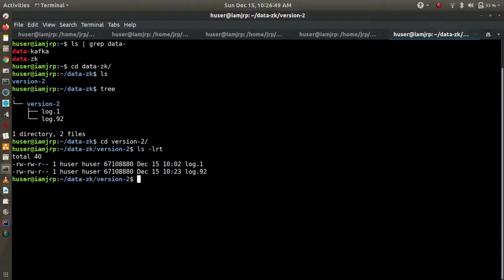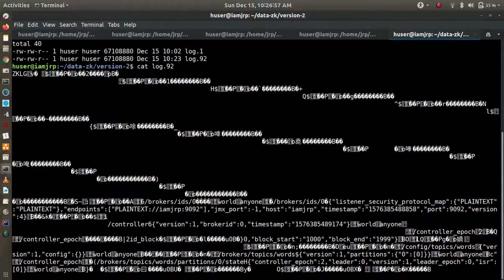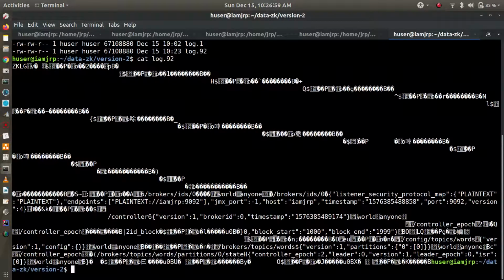So we will check what a log.92 looks like. You can see all this data is in encrypted form, but you can read something out, although it's not in readable format. You can see at least version 1, broker ID 0.